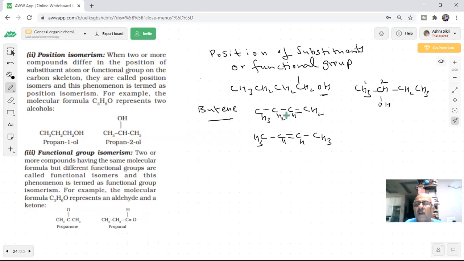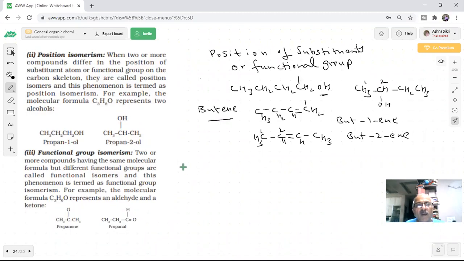Got it? Yes, sir. This is but-1-ene, and what is this? But-2-ene. They are the same molecular formula, as you can see.